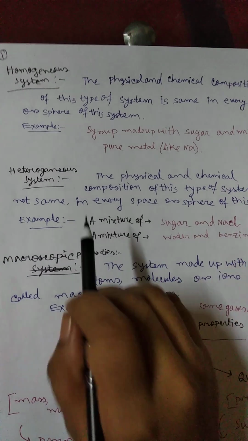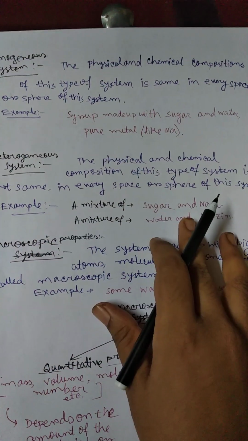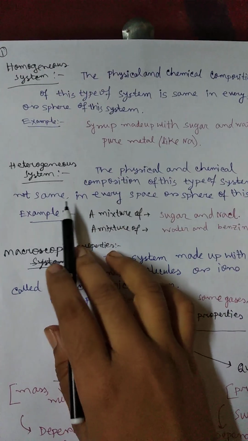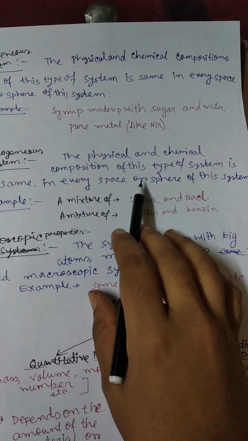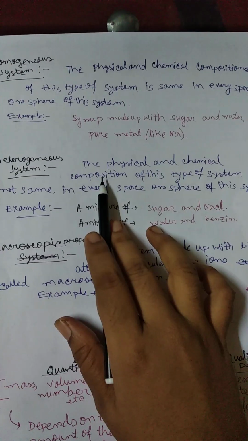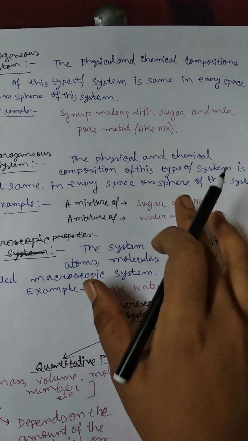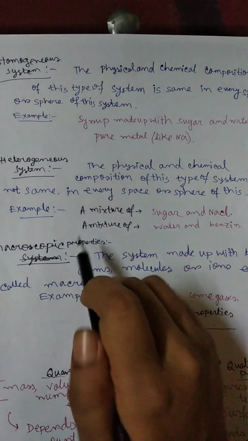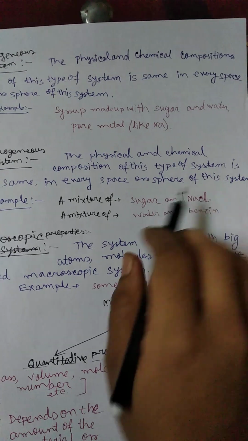Okay. Now the heterogeneous system. The physical and chemical composition of this type of system is not the same in every space or sphere of this system. The physical and chemical composition of this type of system is not the same in every space or every sphere of the system.